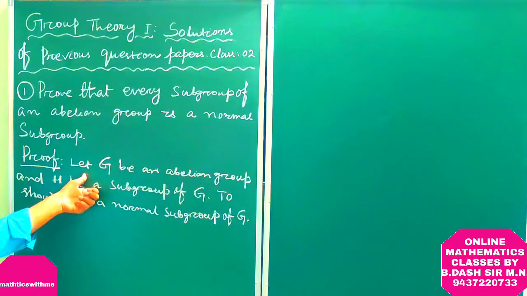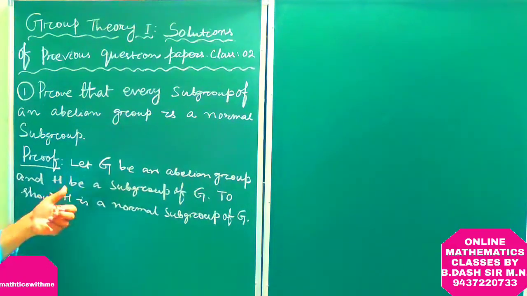So we have taken G is an abelian group, H is a subgroup of G, to show H is a normal subgroup of G.